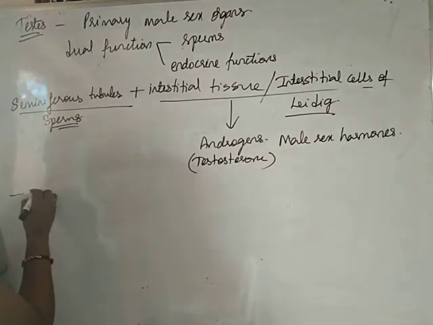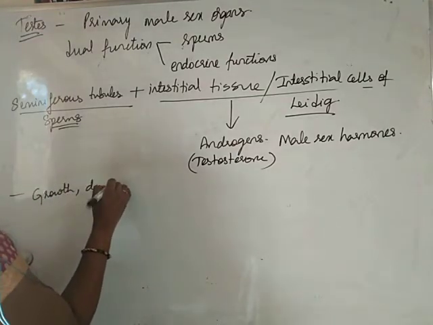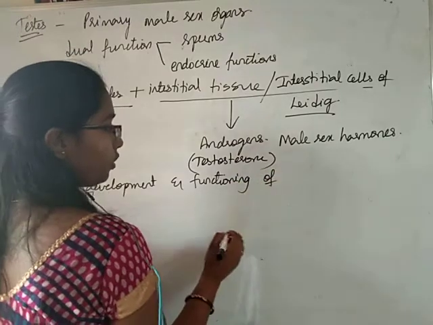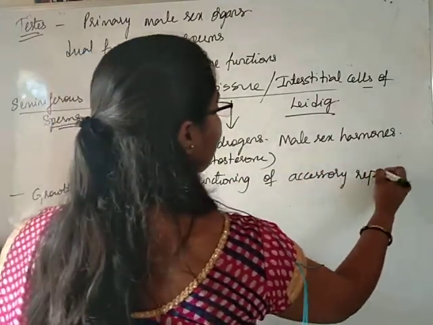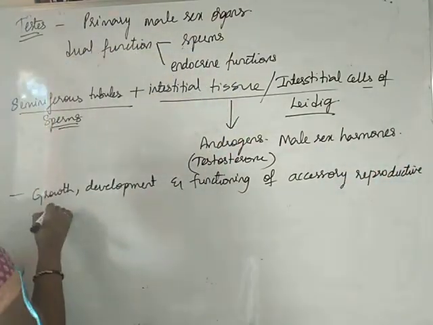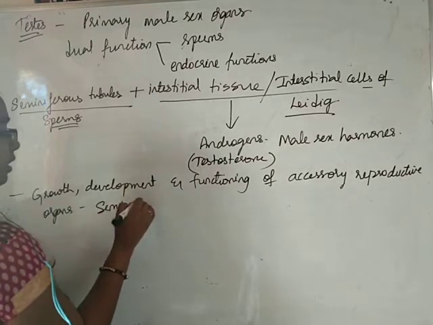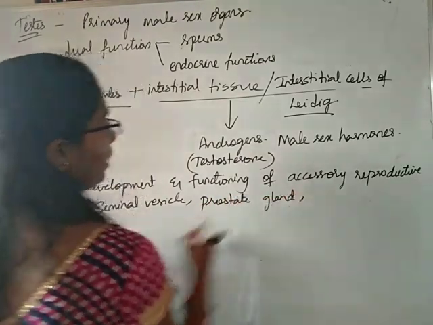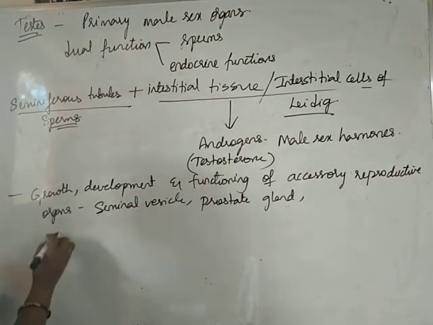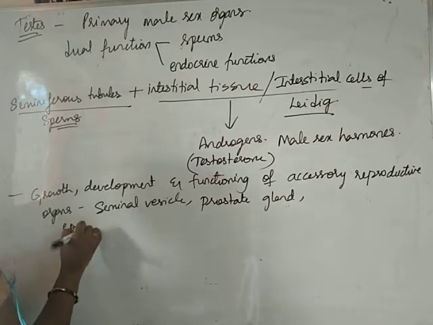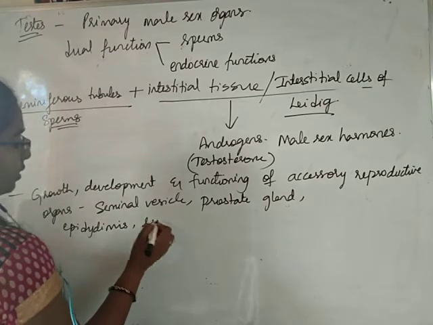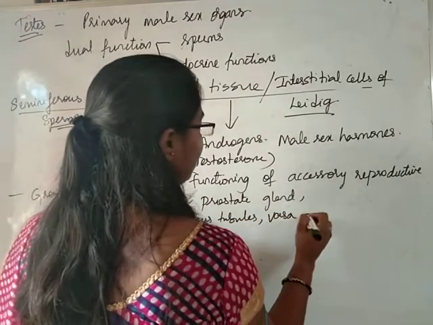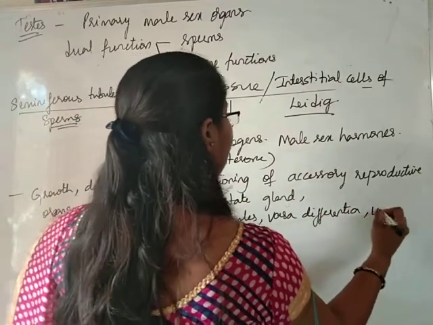It causes the growth, development and functioning of the accessory reproductive organs like seminal vesicle, prostate gland, and also the growth, development and functioning of the ducts of the reproductive tract like epididymis, seminiferous tubules, vasa deferentia, urethra.